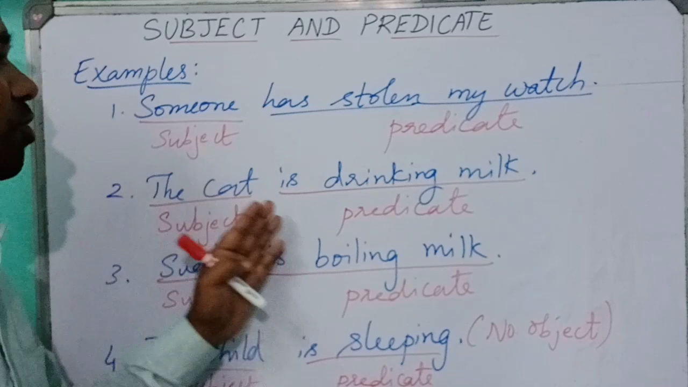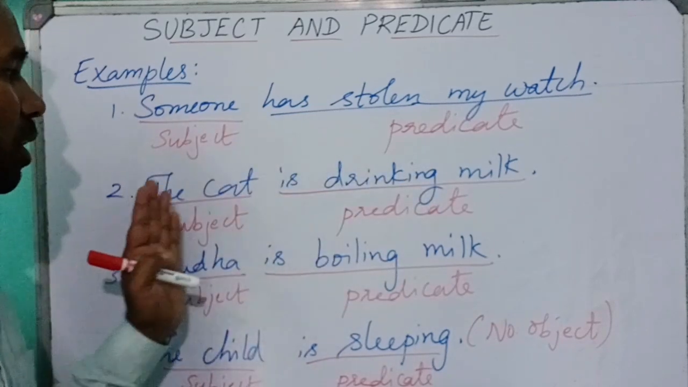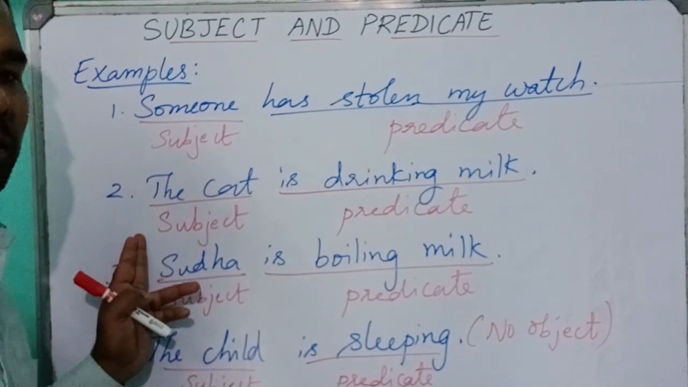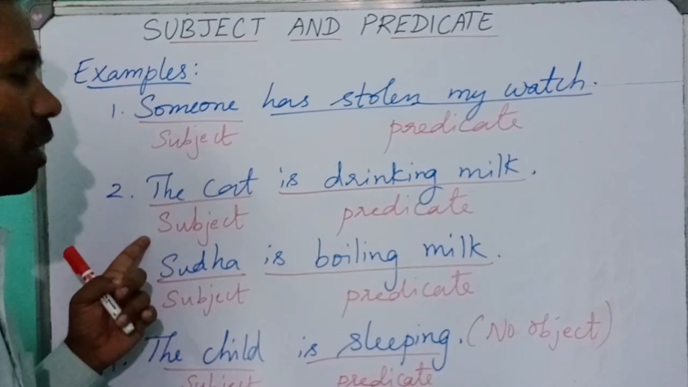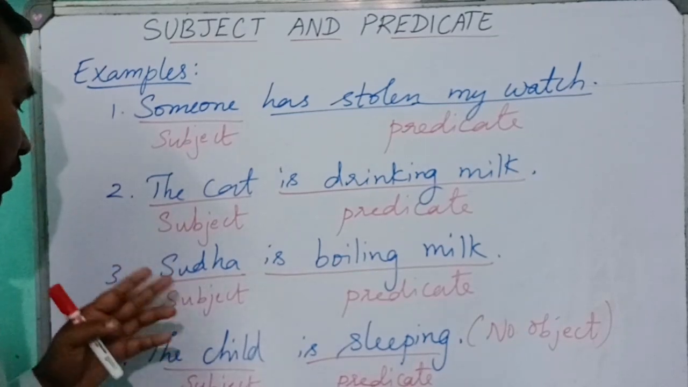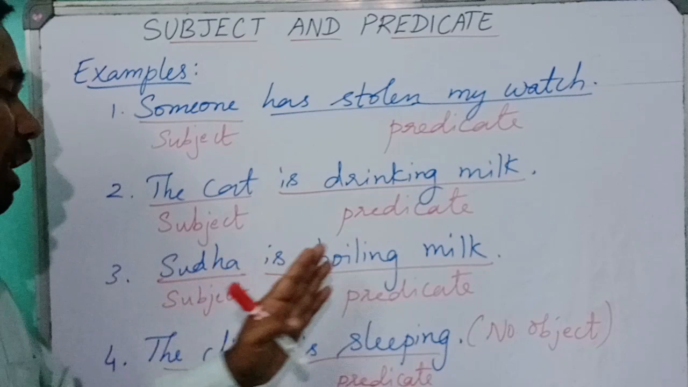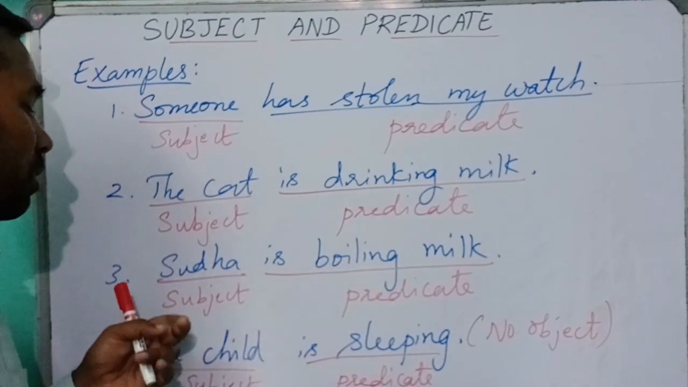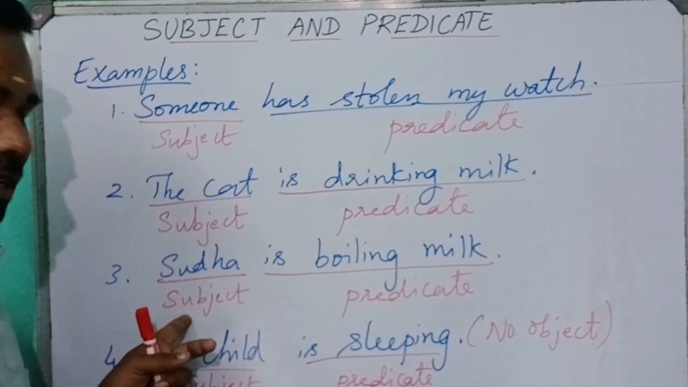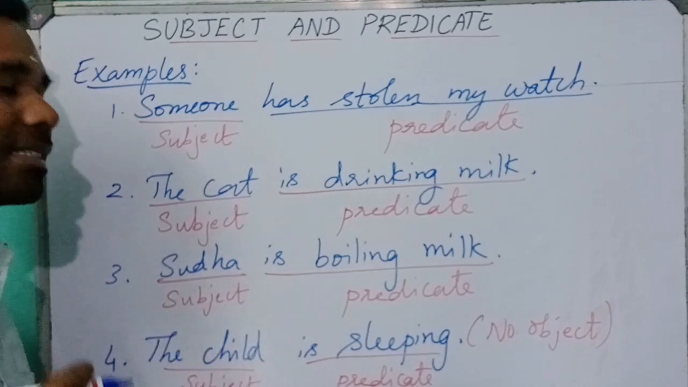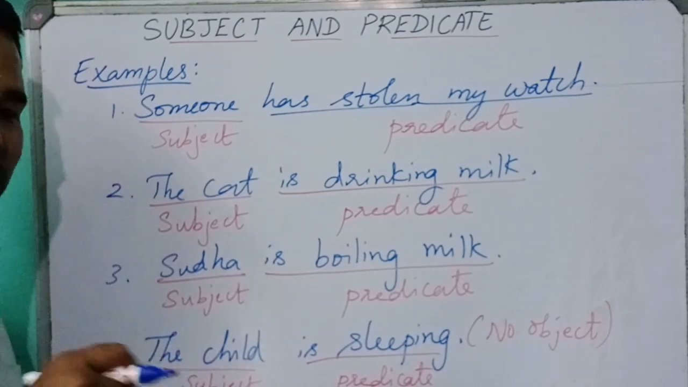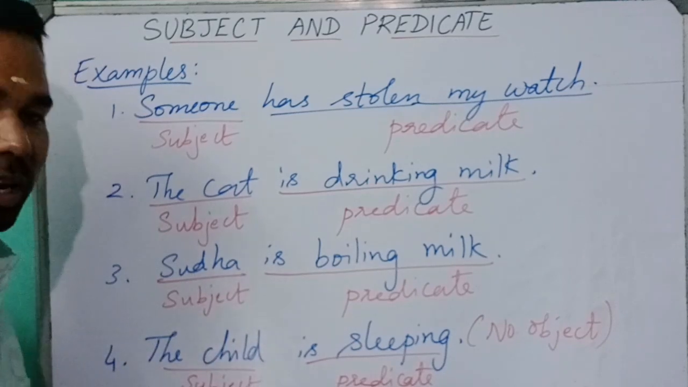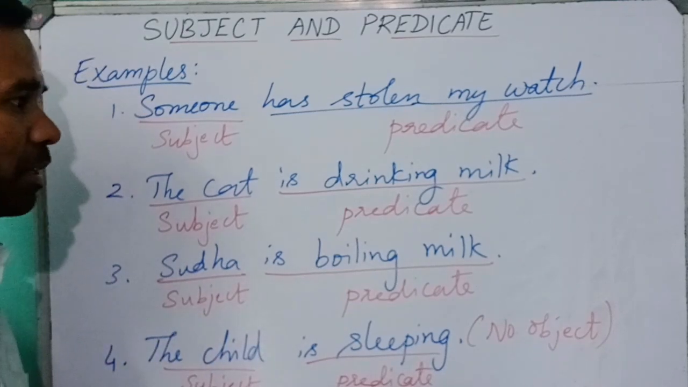Second, the cat is drinking milk. If I ask the question, who is drinking milk? We get the answer, the cat. So, the cat is the subject. In the third sentence, Sudha is boiling milk. If I ask who is boiling milk, we get the answer, Sudha. So, Sudha is the subject. In the last sentence, the child is sleeping. If I ask who is sleeping, we get the answer, the child. So, the child is the subject.